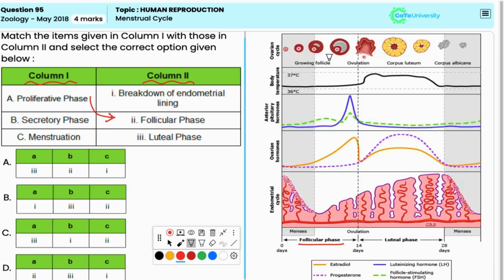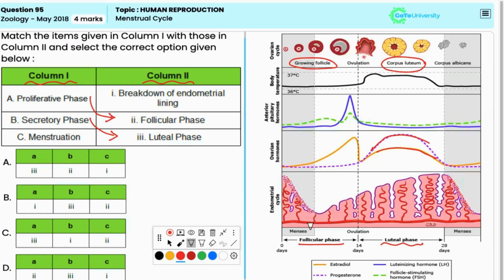Now, secretory phase is also called as luteal phase, and it is mainly controlled by progesterone, which is secreted by the corpus luteum, and estrogen further thickens the endometrium, which is maintained by progesterone. Thus, B matches with 3.